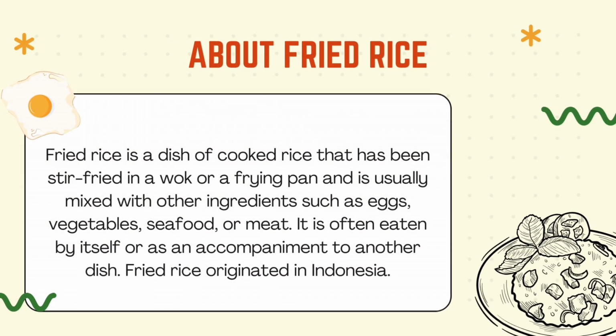Before I explain how to make fried rice, I will first explain about fried rice. Fried rice is a dish of cooked rice that has been stir-fried in a wok or a frying pan and is usually mixed with other ingredients such as eggs, vegetables, seafood, or meat. It is often eaten by itself or as an accompaniment to another dish. Fried rice originated in Indonesia.